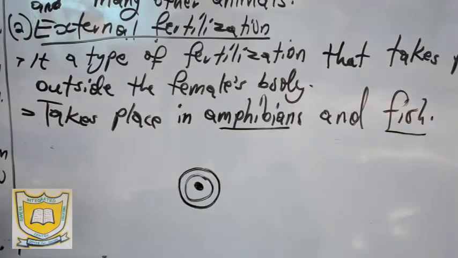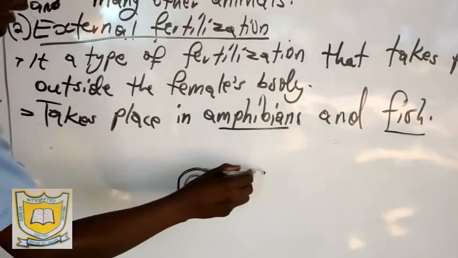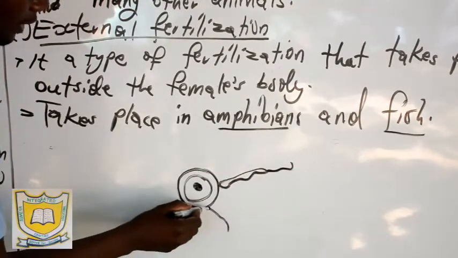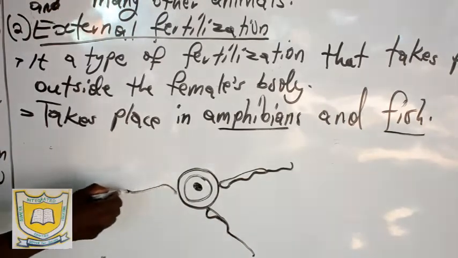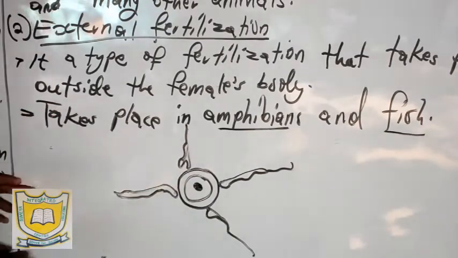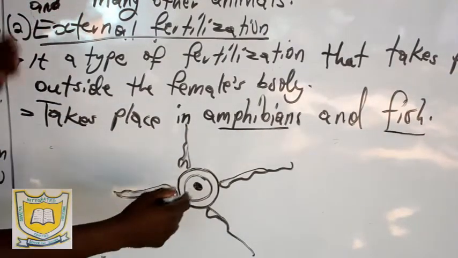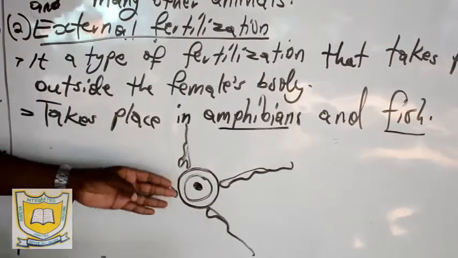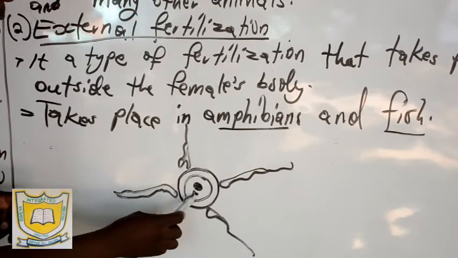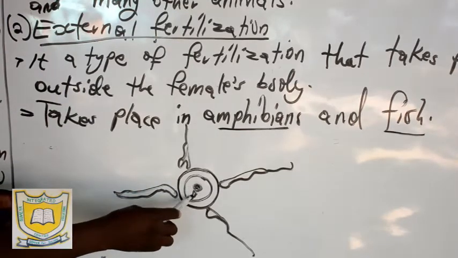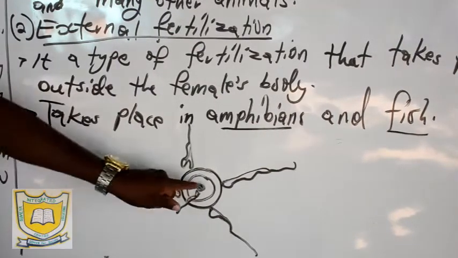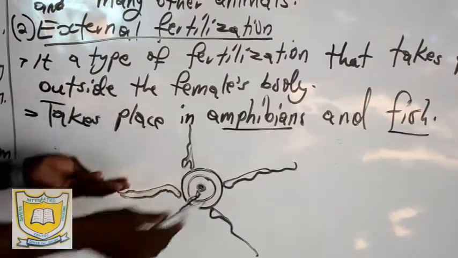One mature ovum, and the sperm cells are very many. There are very many coming to meet it, as many as 1,000 sperm cells. When the sperm cells circulate the ovum, only one sperm cell will penetrate and meet the nucleus, but the remaining will be destroyed. So only one sperm cell will fertilize the ovum and the rest will be destroyed.